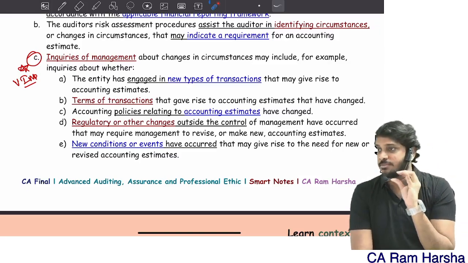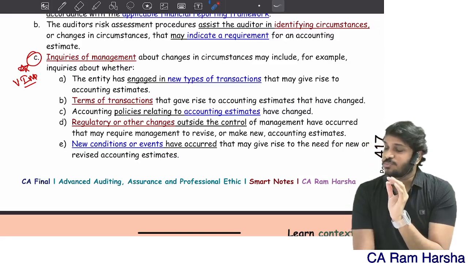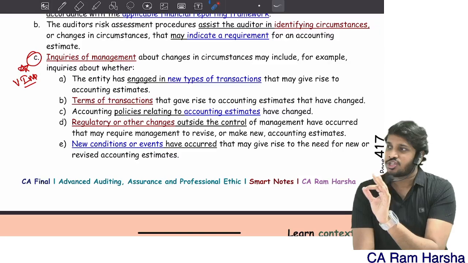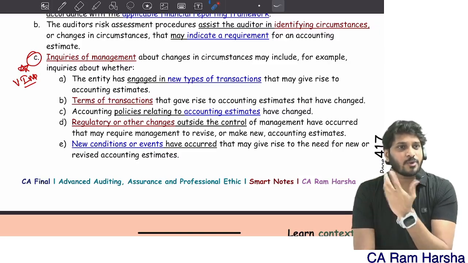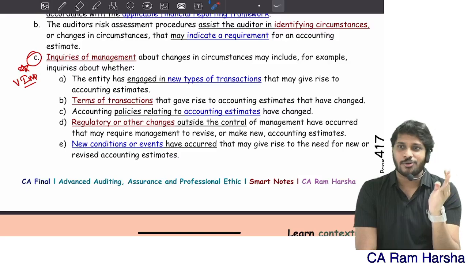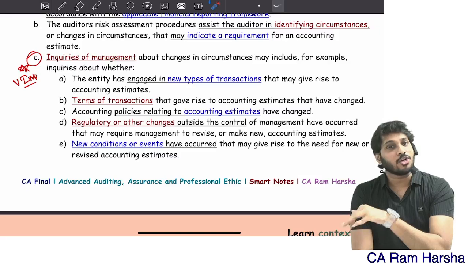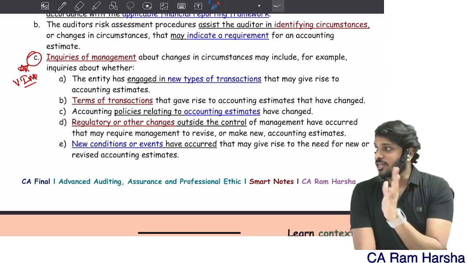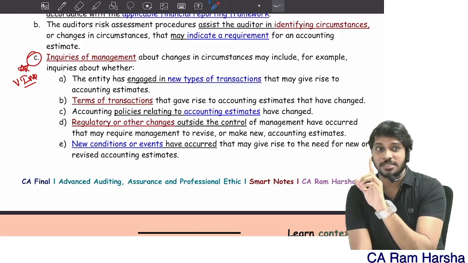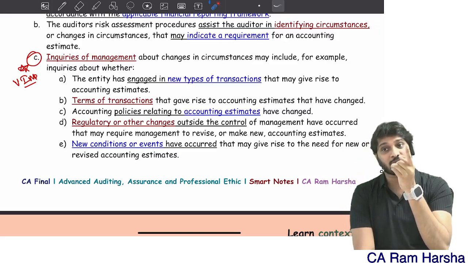Now the company has launched electric cars for the first time. How much provision should be created on electric cars? Should it be the same provision for warranty claims as for my normal fuel-based engines? Should I go with the same norm? Definitely not. A new type of product is launched by the company, which means the estimate-making process for these products must be different.